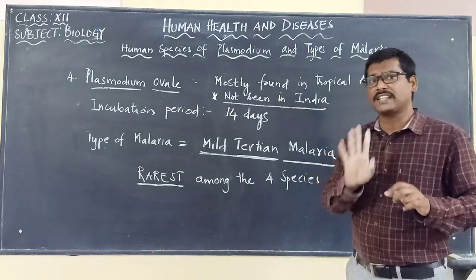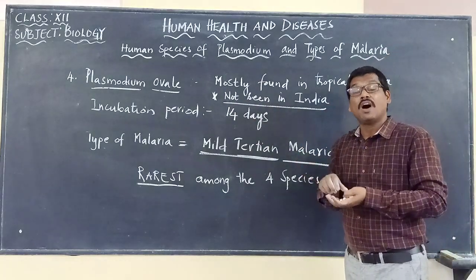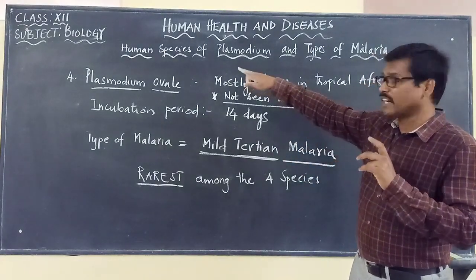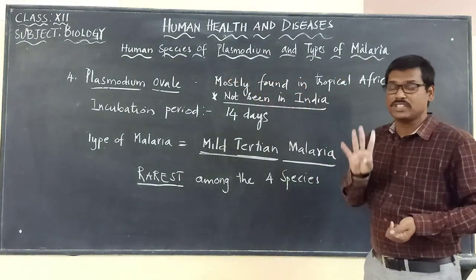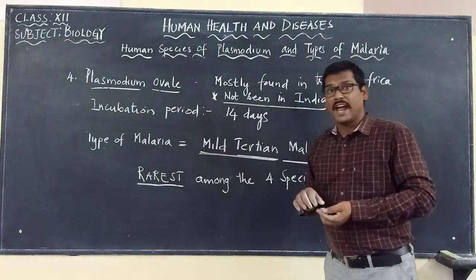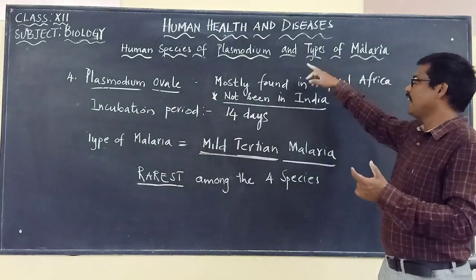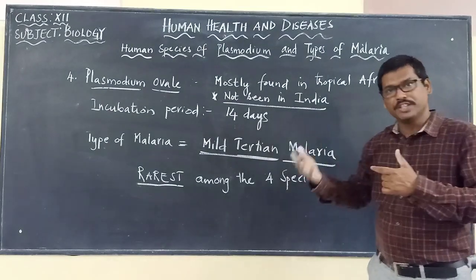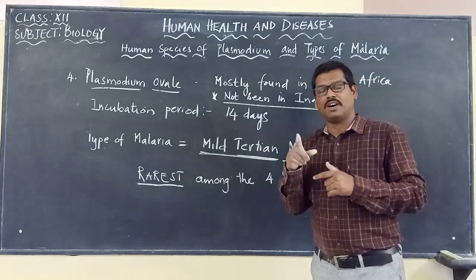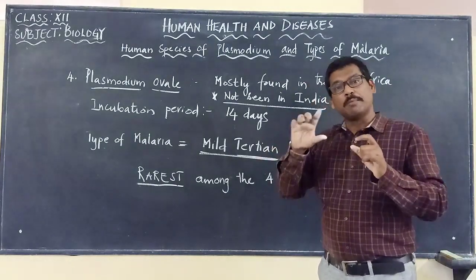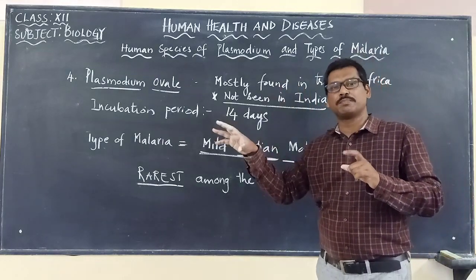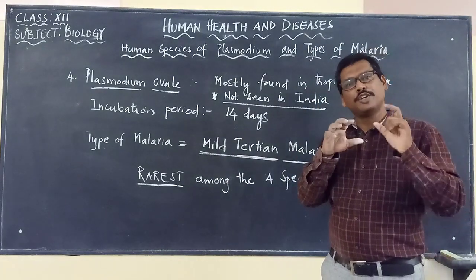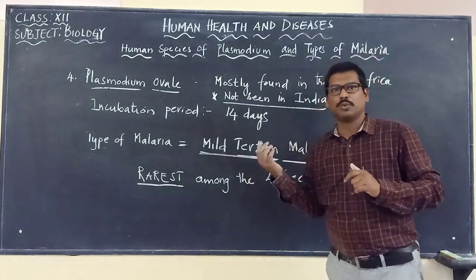So these are all the 4 different species that we have to keep in mind, based on which objective questions will be asked. Today we have studied the human species of Plasmodium. How many species are there? 4 different species, causing 4 different types of malaria. We have completed the human species of Plasmodium and types of malaria, and in the next video we will discuss the life cycle of the malarial parasite, how it completes its life cycle in the female Anopheles mosquito and in human beings. Thank you.